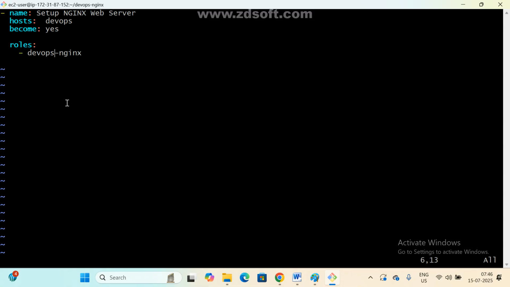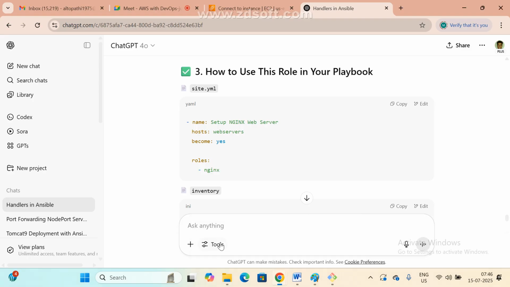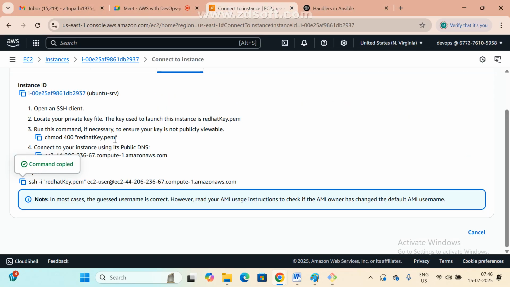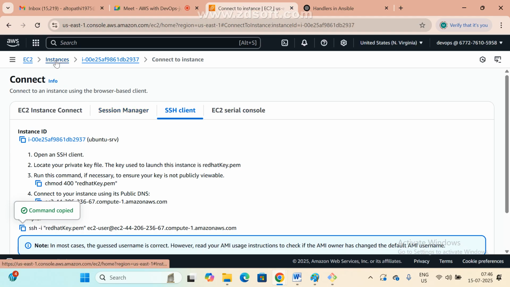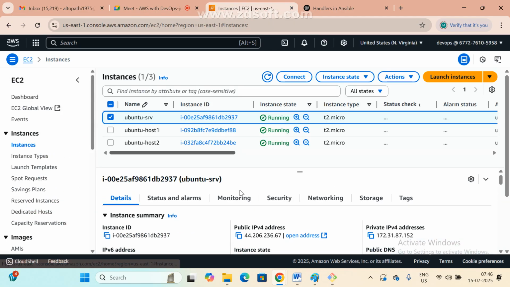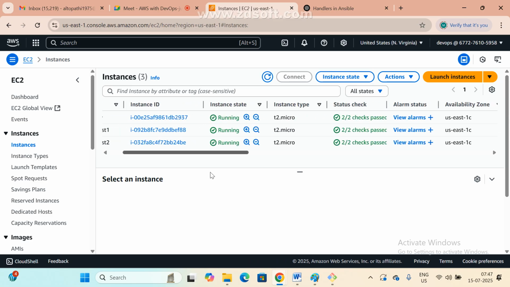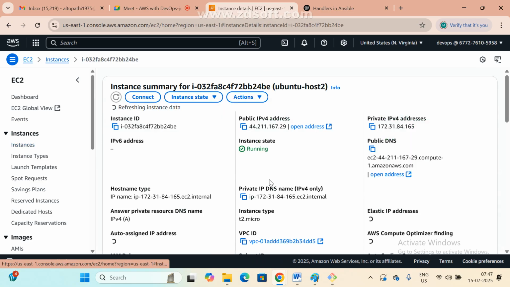Escape. So how many machines do you have? Two, right? How many machines? Two. Okay, now I'm giving DevOps, which means both the two machines. At least I'm running one machine. Anyone, take this IP address.